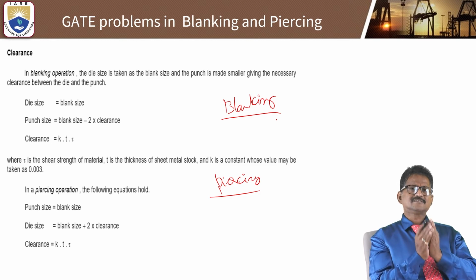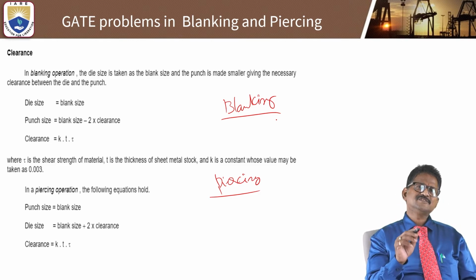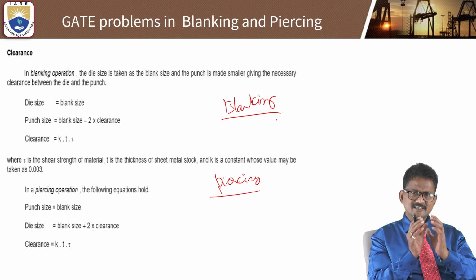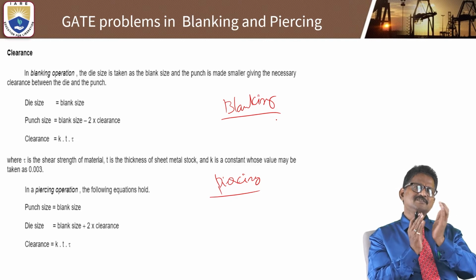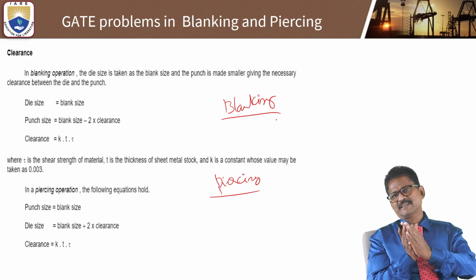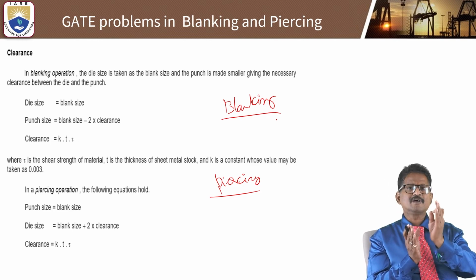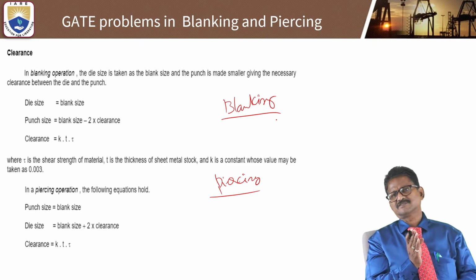Always, in a blanking operation, the die size is equal to the blank size, and the punch size is blank size minus 2 times the clearance. The clearance will be some constant factor K into thickness T into tau, the shear stress.